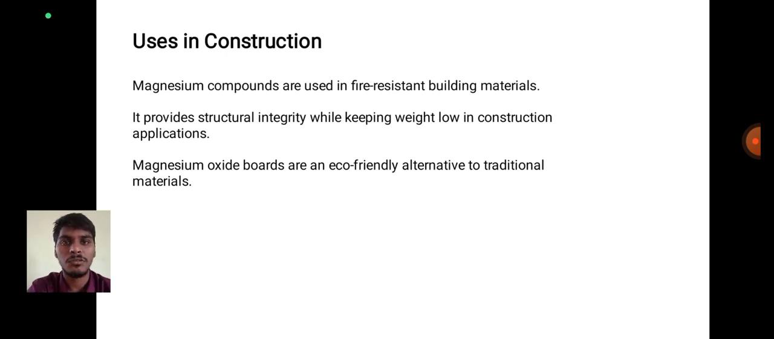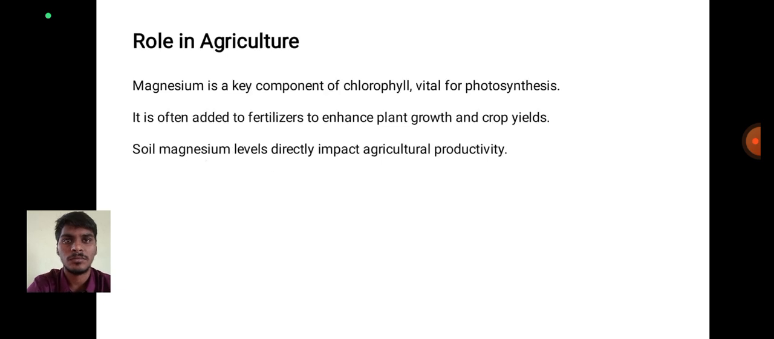In buildings and structures, magnesium oxide boards are an eco-friendly alternative to traditional materials.